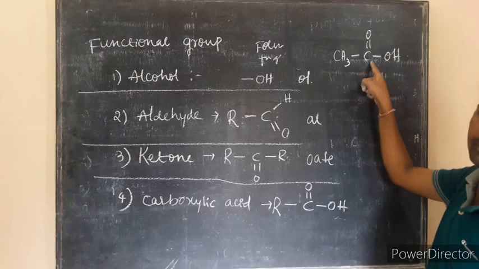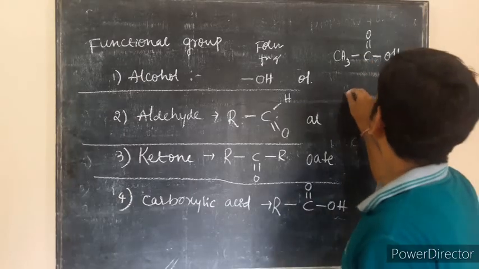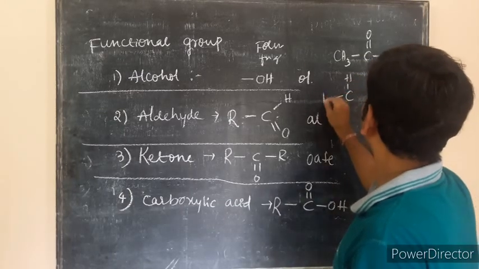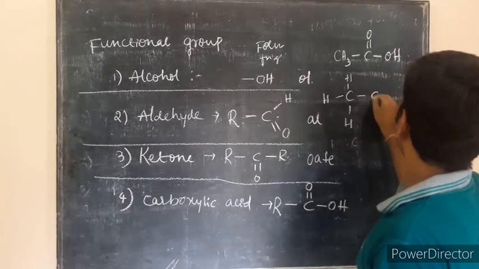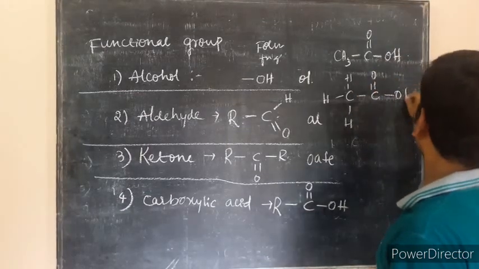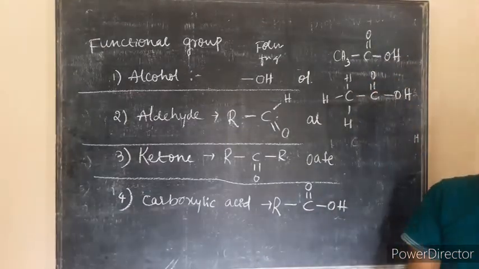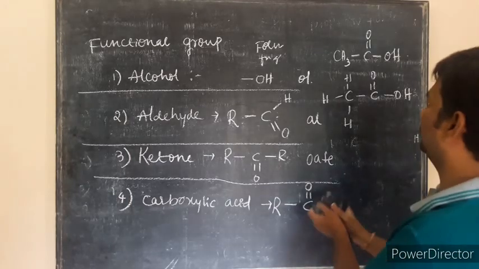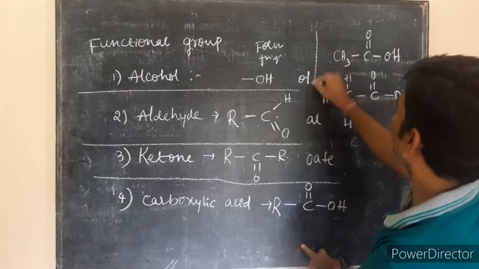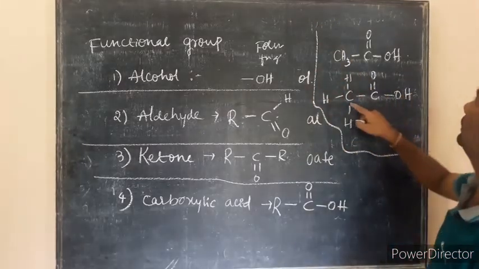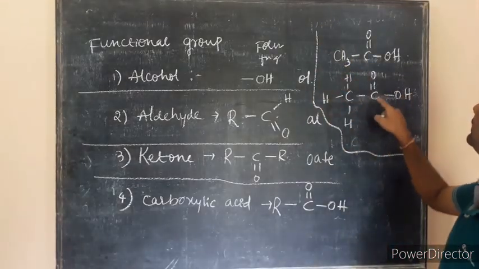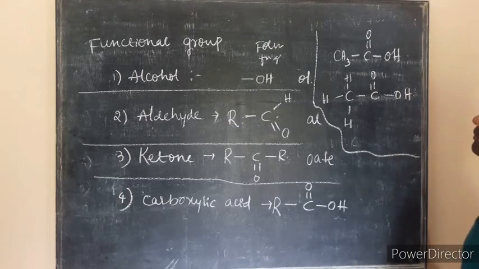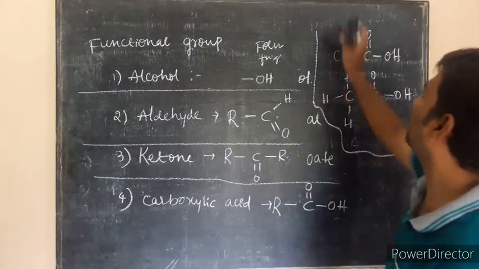How many carbons in total? There are 2 carbons.